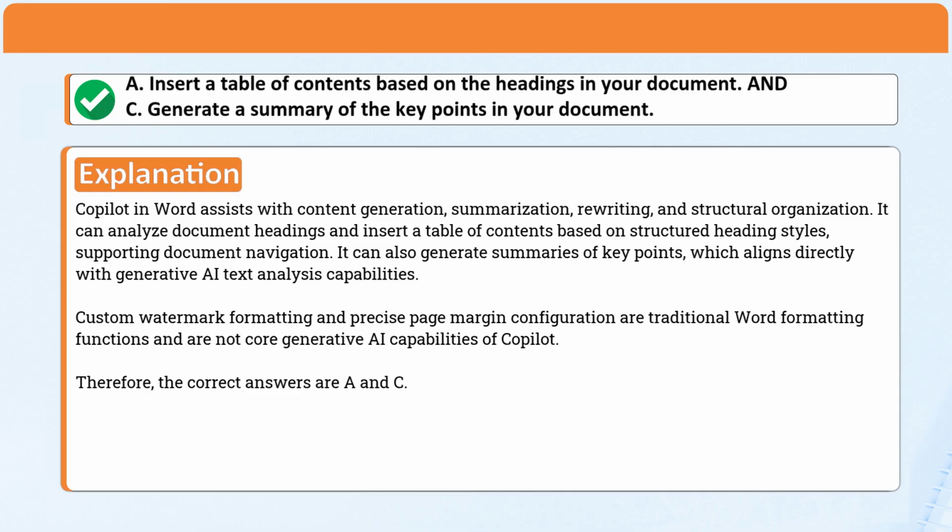Explanation: Copilot in Word assists with content generation, summarization, rewriting, and structural organization. It can analyze document headings and insert a table of contents based on structured heading styles, supporting document navigation. It can also generate summaries of key points, which aligns directly with generative AI text analysis capabilities. Custom watermark formatting and precise page margin configuration are traditional Word formatting functions and are not core generative AI capabilities of Copilot. Therefore, the correct answers are A and C.